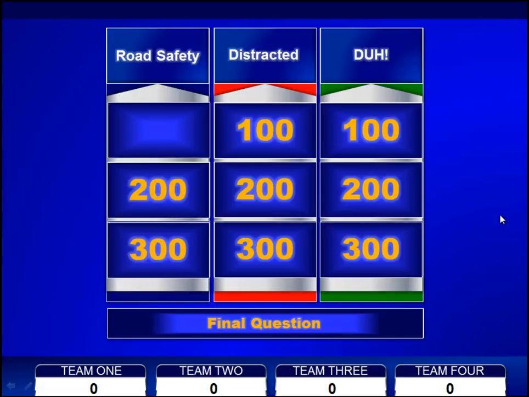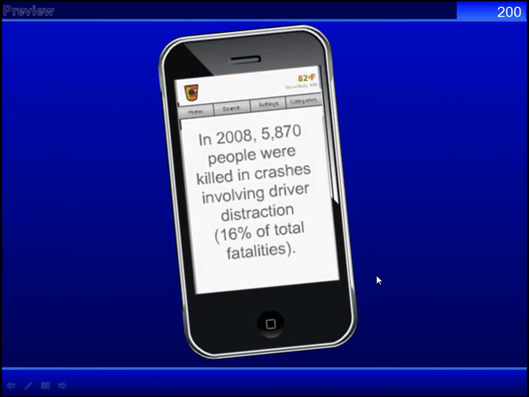Now, look what happens when I click on road safety for 200. It takes me not to the question slide, but to a preview slide that precedes the question. I'll show you how to do this in the builder. I like to use a lot of preview slides to set up questions. I don't like real long questions. So if I have to break my question and there are 2 sentences in it, I will use the preview slide to set up my question. So when we go to the question, it simply is asking a question.